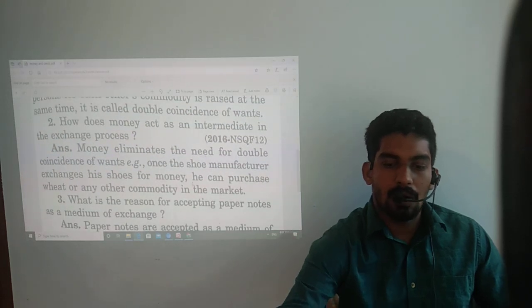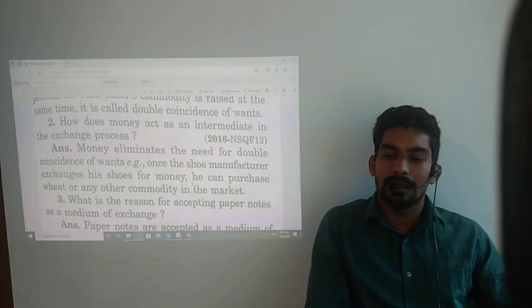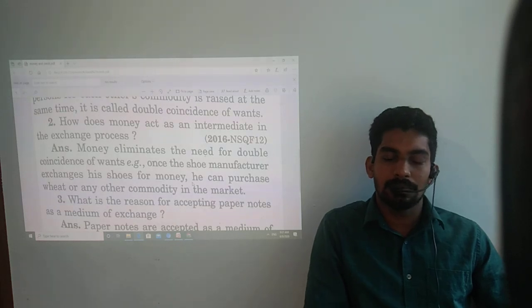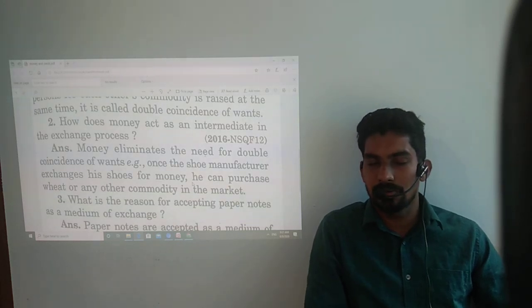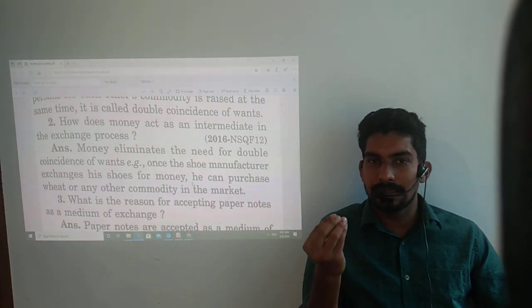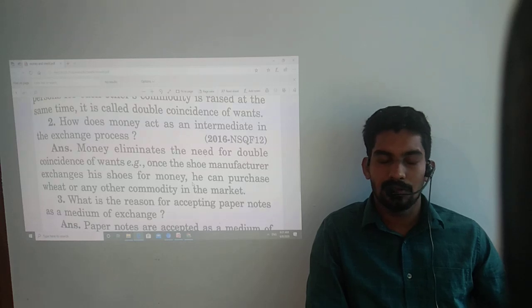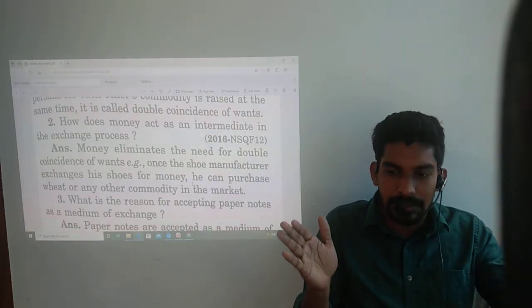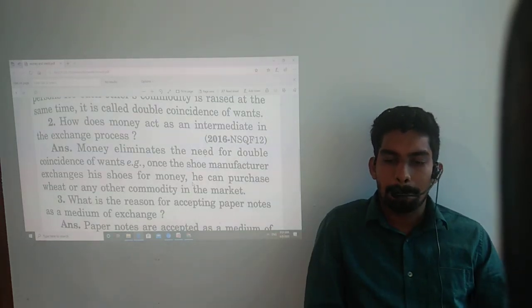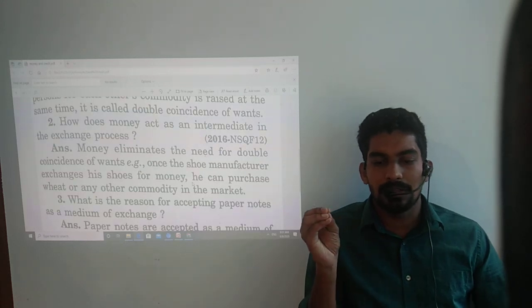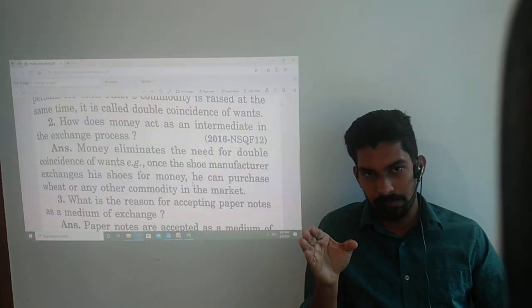Another question. How does money act as an intermediate in the exchange process? The meaning of the question is, how is money acting as a medium of exchange? So money eliminates the need for double coincidence of wants.